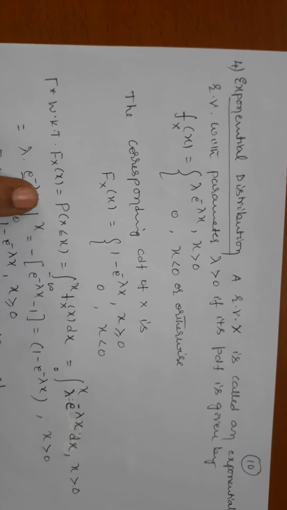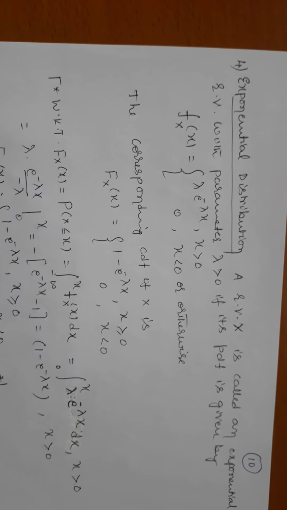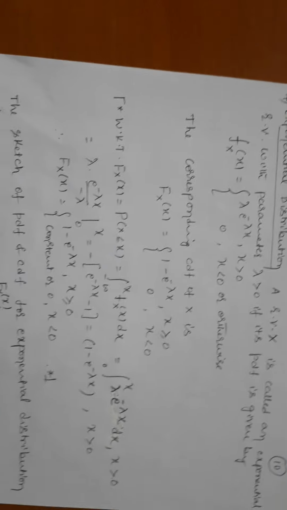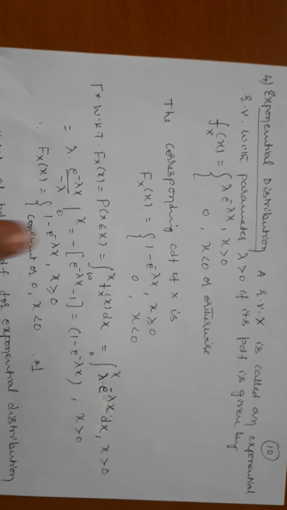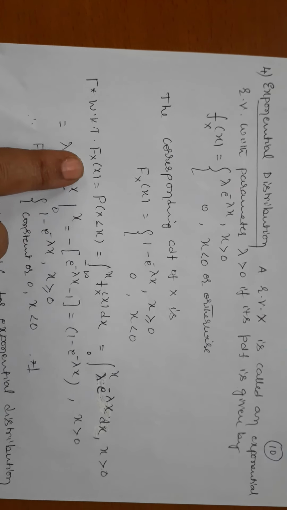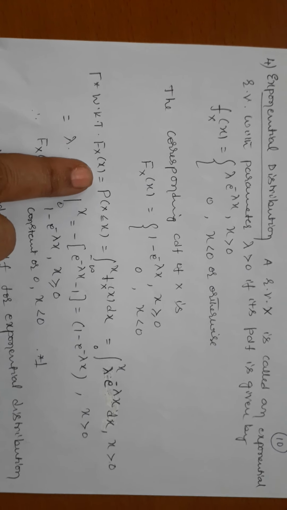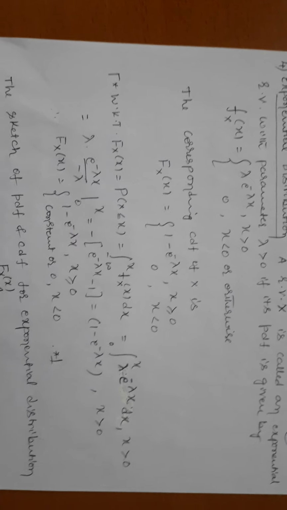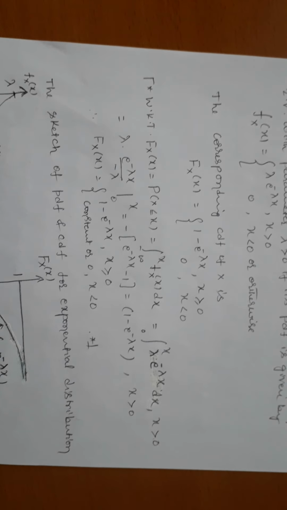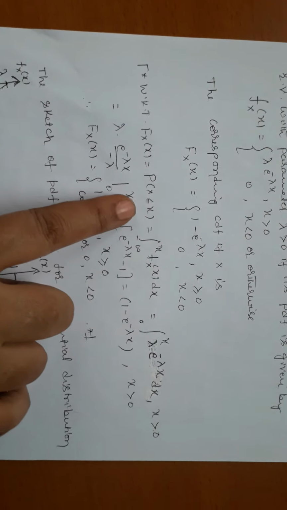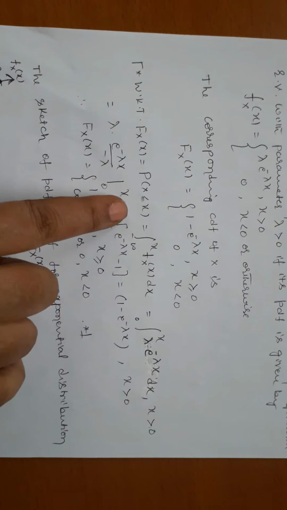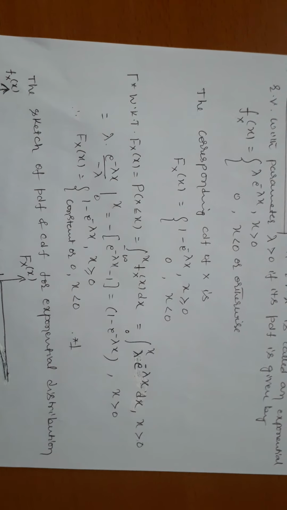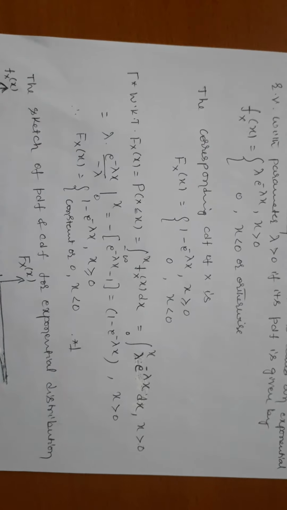Now I am showing how we get that cumulative distribution function. What's the formula? First we express the cumulative function F_X(x), which from the definition is the probability of X less than or equal to x. The maximum value of X is x. What is our entire range? Minus infinity to plus infinity, therefore minus infinity to x.